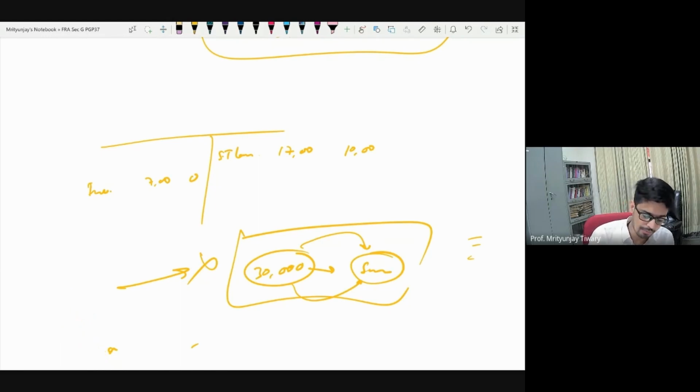Okay. So if something didn't involve cash at all, no need to enter it. If something started as cash and just converted itself into some other form of cash, no need to enter that as well. Okay. More questions?